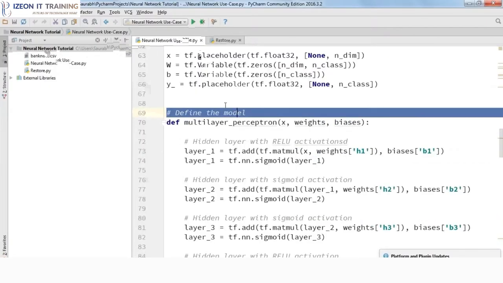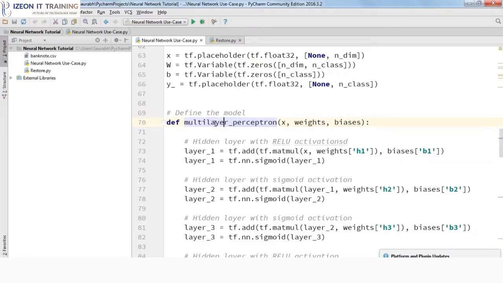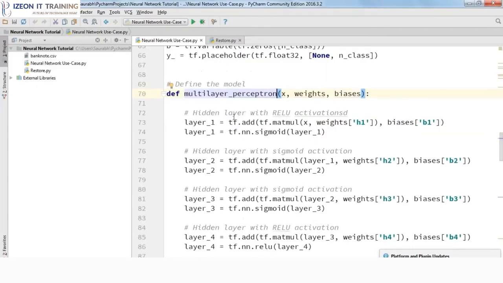And now we'll define the model. Over here we have named the function multi-layer perceptron, and in it we'll first define the first hidden layer, which we are going to name layer_1. It will be nothing but the matrix multiplication of x and weights of h1, that is the hidden layer 1, added to your biases b1. After that, we'll pass it through a sigmoid activation function.